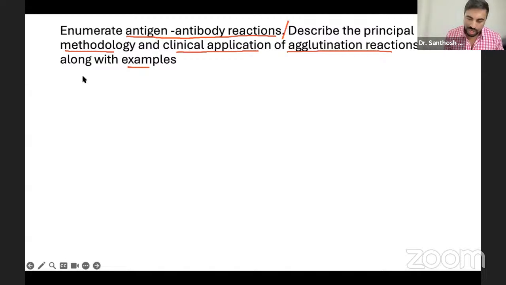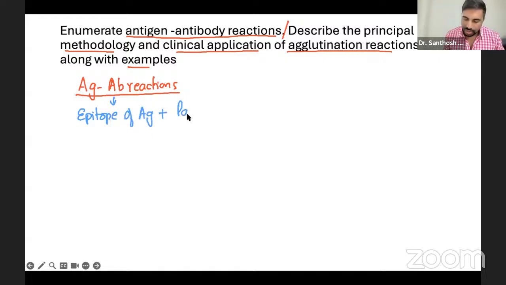Now, first of all, we're going to talk about antigen-antibody reactions. So what are the antigen-antibody reactions we have? Before going to that, you should know a little bit about what happens when an antigen and antibody interact. The epitope of the antigen interacts with the paratope of the antibody, and then the reaction takes place. The two terms that are important, which can be asked in 1-mark questions also,